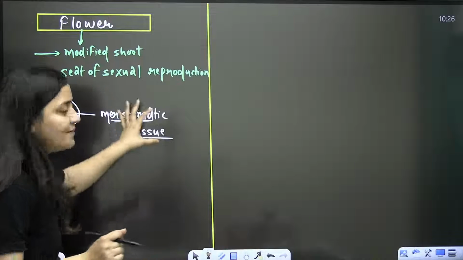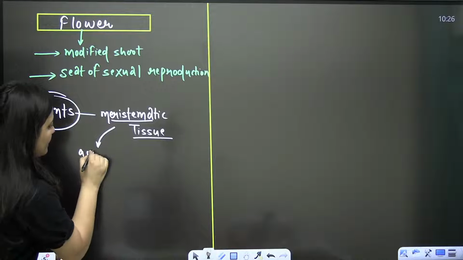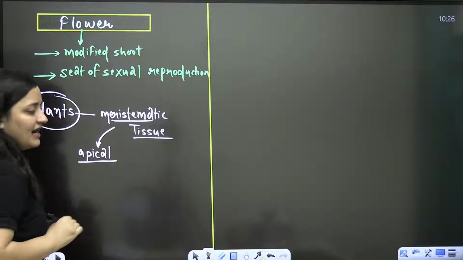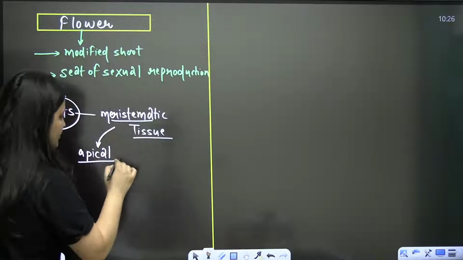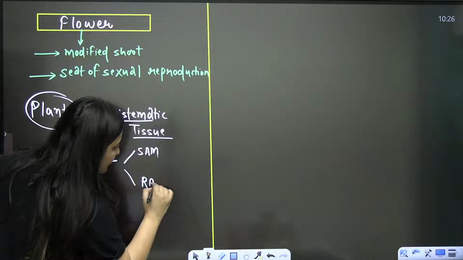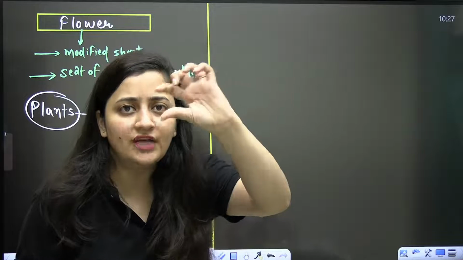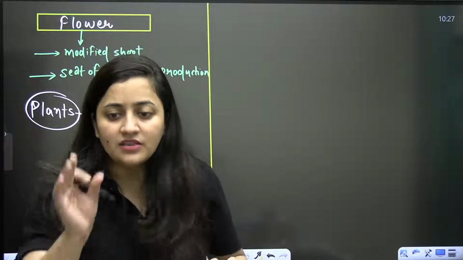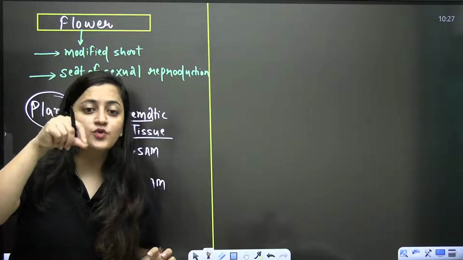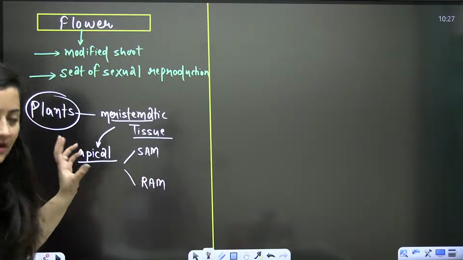But mainly, why am I telling you this? When it comes to the meristematic tissue, it is present in the apical region, which means at the tip region. So you have shoot apical meristem and root apical meristem. The meristematic tissue present at the shoot tip is the shoot apical meristem. The meristematic tissue present at the root tip is the root apical meristem.